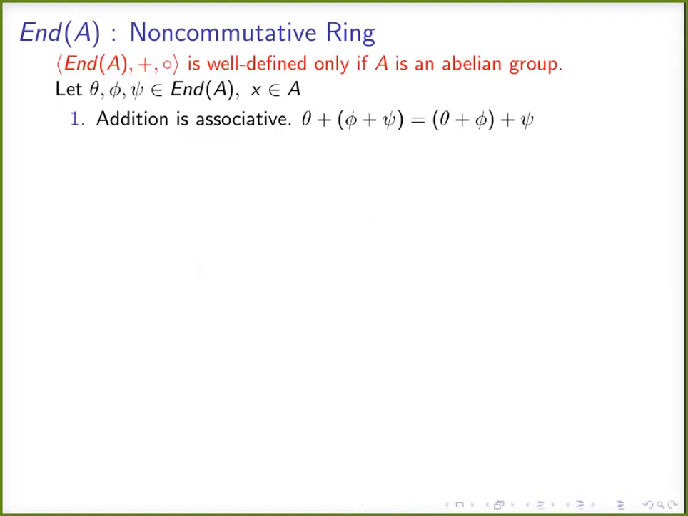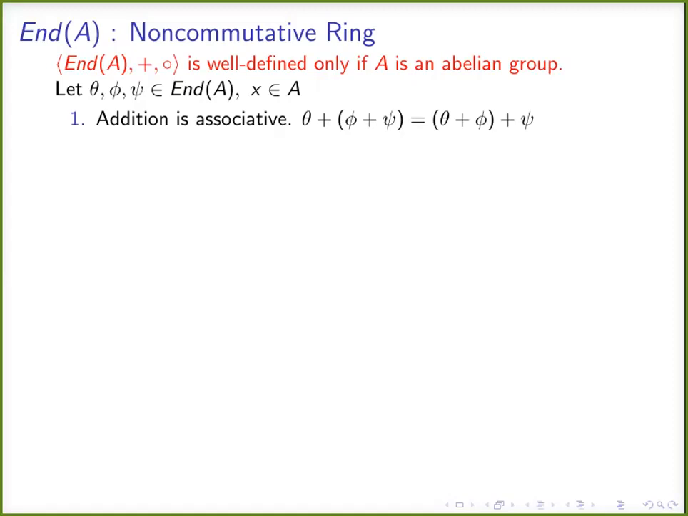Let A be an abelian group, then the collection of all endomorphisms of A, or the collection of all homomorphisms from A into A, is the set of all endomorphisms. This set together with function addition and function composition is a ring with unity.